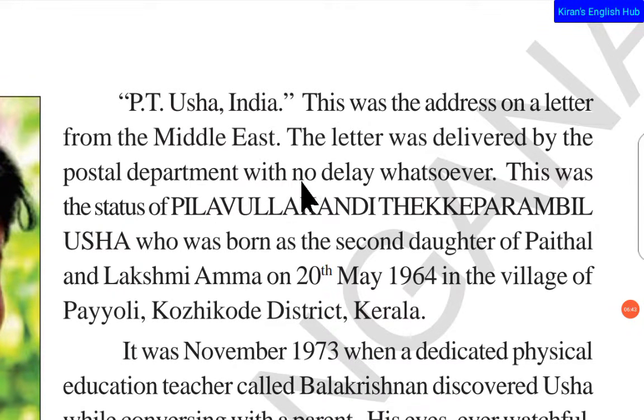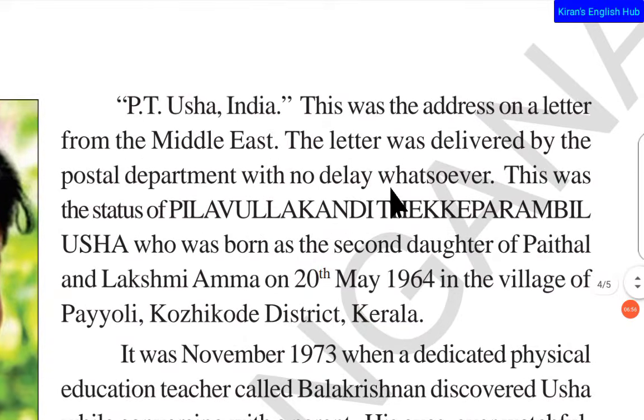So why did they mention with no delay? Because usually if there is only a person's name and a country name, the postal department wouldn't know where to deliver it, right? But the postal department clearly knew that P.T Usha is so and so, the athlete, and that they had to deliver the letter to that athlete.